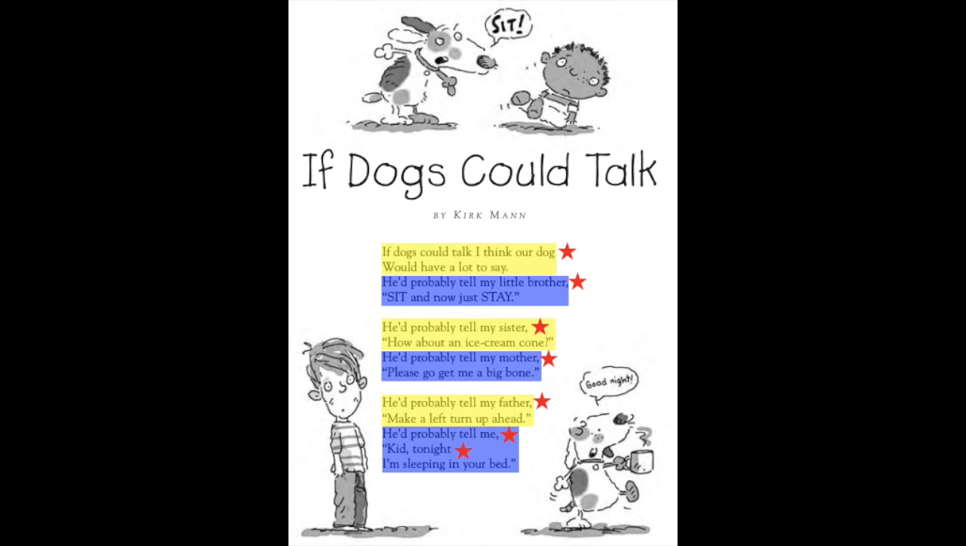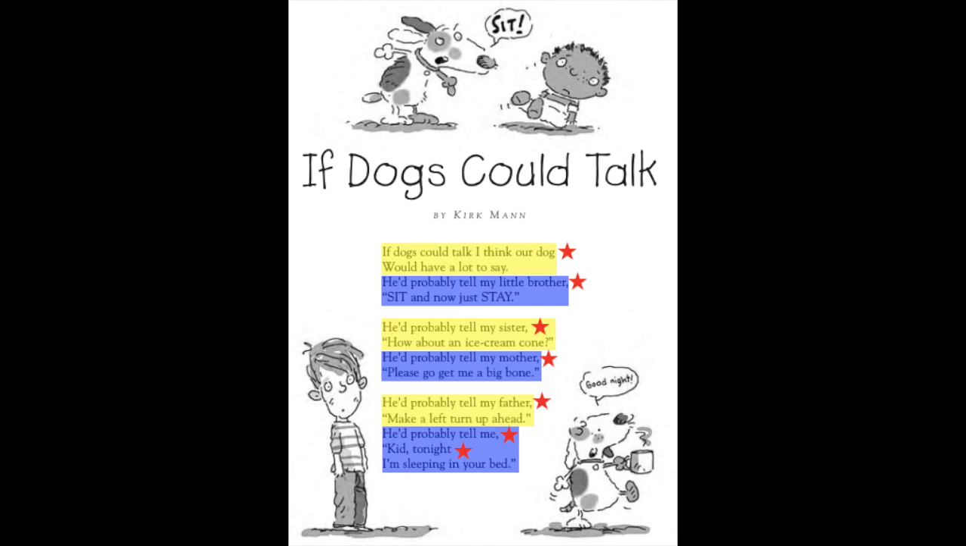And now I'm going to look at the second blue box. It says, he'd probably tell my mother, please go get me a big bone. That was one sentence that the author decided to break after the word mother. And now I'm going to look at the last stanza. The first box that's yellow reads, he'd probably tell my father, make a left turn up ahead. What the author did there is break that line up after the word father. And now I'm going to look at the last box in blue, which reads, he'd probably tell me, kid, tonight I'm sleeping in your bed.